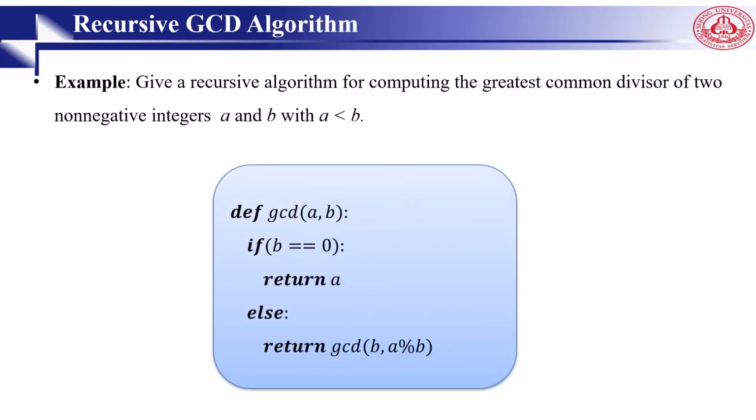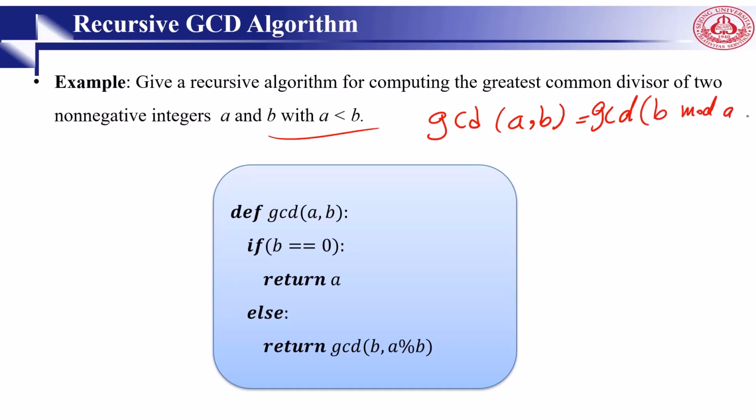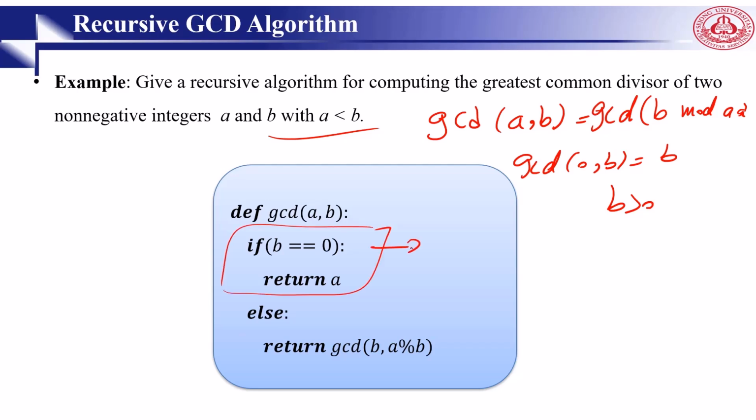Also, we can find the GCD in a recursive mode, the greatest common divisor of two non-negative integers a and b, where a is less than b. You remember that we say GCD of a and b is equal to GCD of b and a mod b. And we have the condition that GCD of 0 and b is b if b is greater than 0. So, very simple. Again, here we have a termination condition.